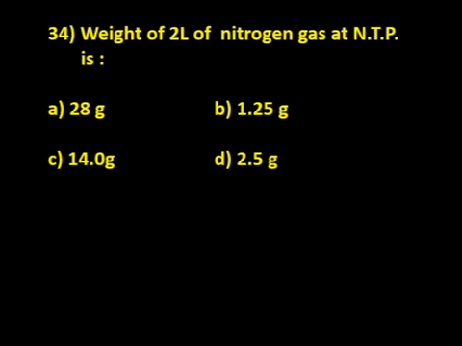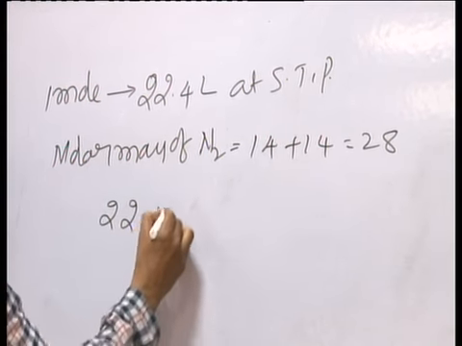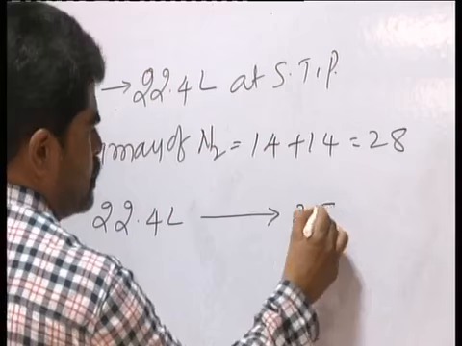Now they are asking the weight of 2 liters of nitrogen. You find the molar mass of nitrogen. What is the molar mass of nitrogen? For nitrogen it is 14, so 14 plus 14 is equal to 28. And for 28 grams, the volume is 22.4 liters.